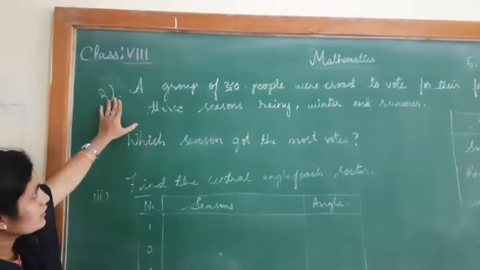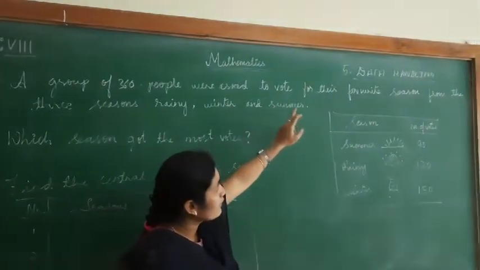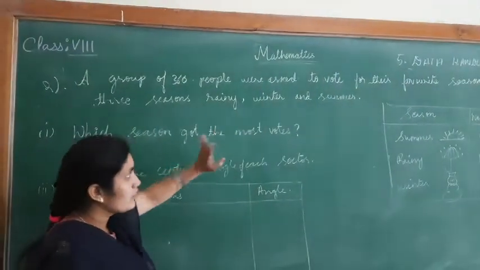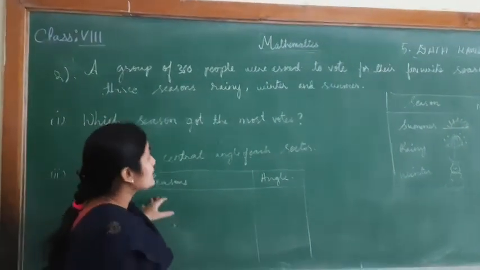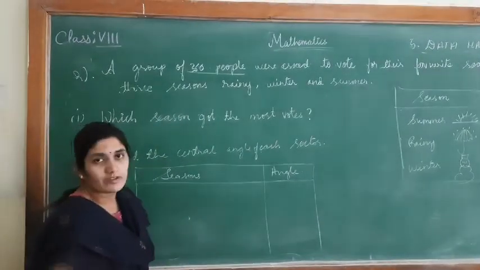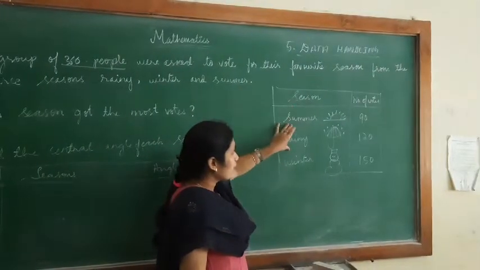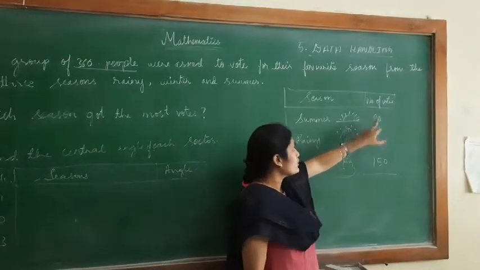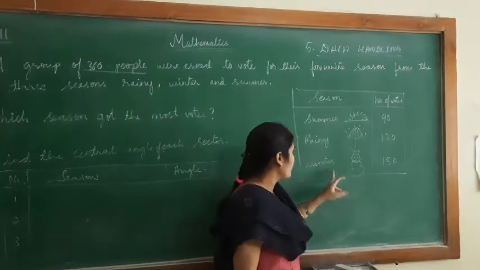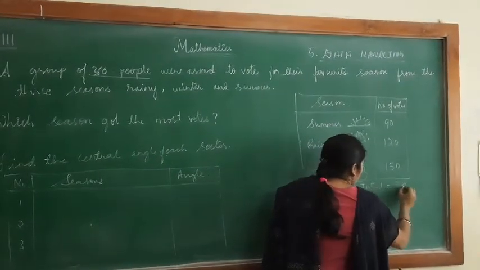This is a pie chart graph where a group of 360 people were asked to vote for their favorite season from the 3 seasons: rainy, winter and summer. So total number of people are 360 here. A table is given. Seasons are summer, rainy and winter, and this is number of votes. 90 people voted for summer, 120 for rainy and 150 for winter. So total number of people are 360.